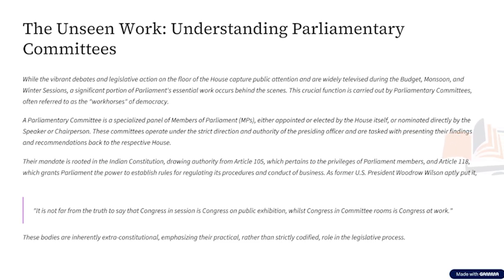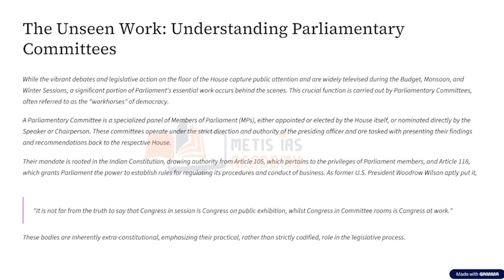So, we have been discussing so far the chapter on the Indian Parliament, and we have covered almost all the aspects. But having said that, we know that the Indian Parliament generally meets thrice a year. That is, there are three sessions: the budget session, the monsoon session, as well as the winter session.